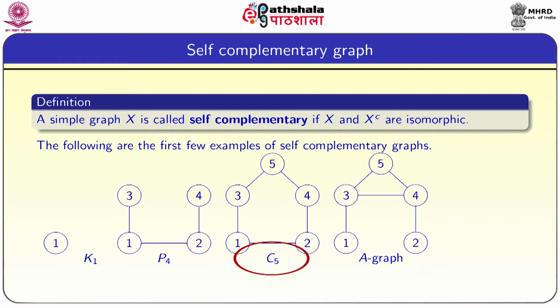Similarly, C5 is also isomorphic to its complement. There is another graph with 5 vertices isomorphic to its complement. This graph is called the A graph, it has the shape of the letter A. So, all these graphs are self complementary, that means they are isomorphic to their complements.